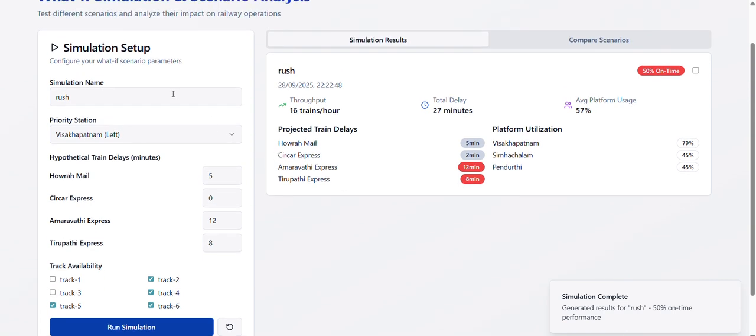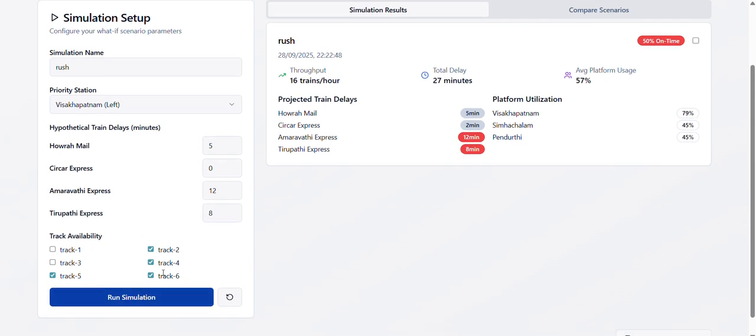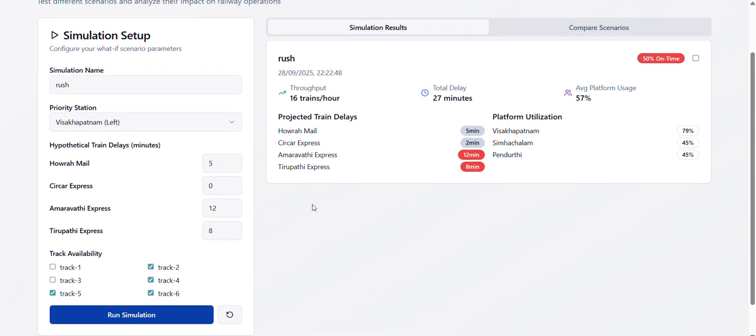So if there is a rush on a particular day in Vishakhapatnam station and the track availabilities are this, we'll be having a throughput of 16 trains per hour and a total delay of 27 minutes. So a wrong decision can cause a chain reaction of delays. To overcome all this, our model will suggest.